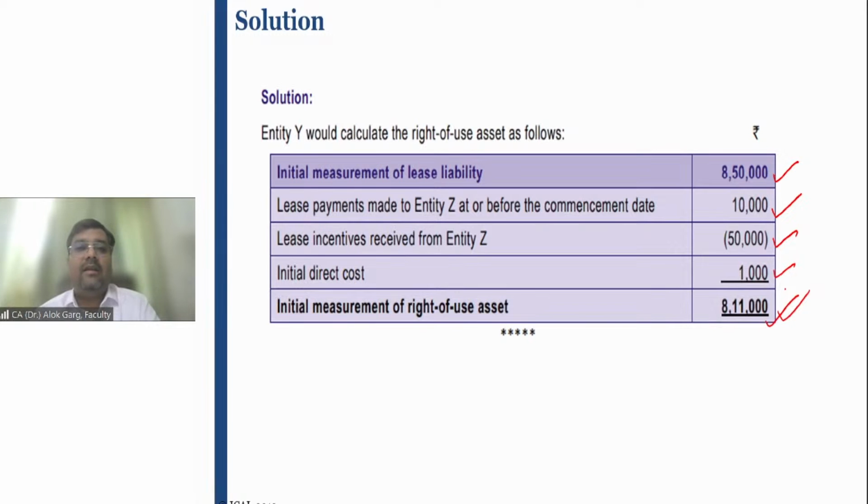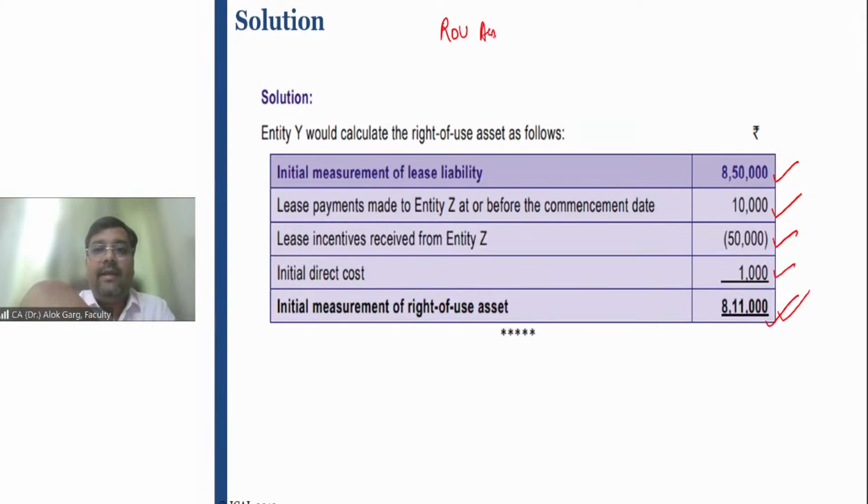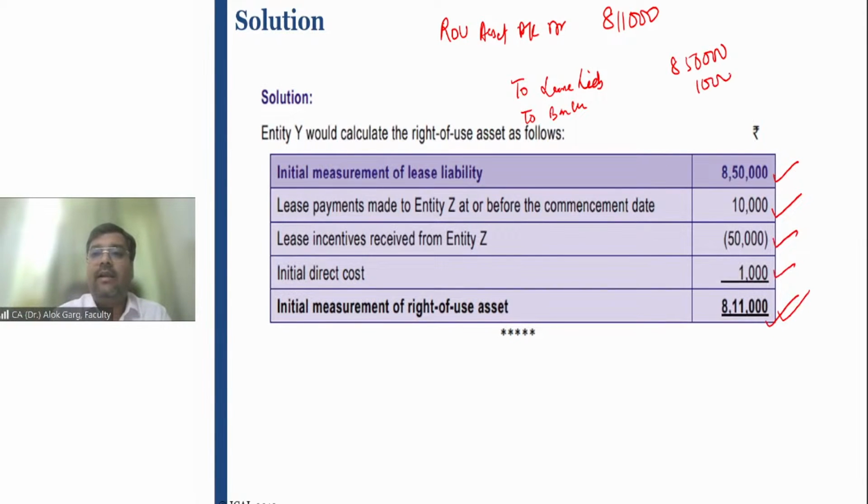Right? 8,11,000. What is the accounting entry? Right of use asset account debit 8,11,000, to lease liability 8,50,000, to bank, initial direct cost 1,000, right?